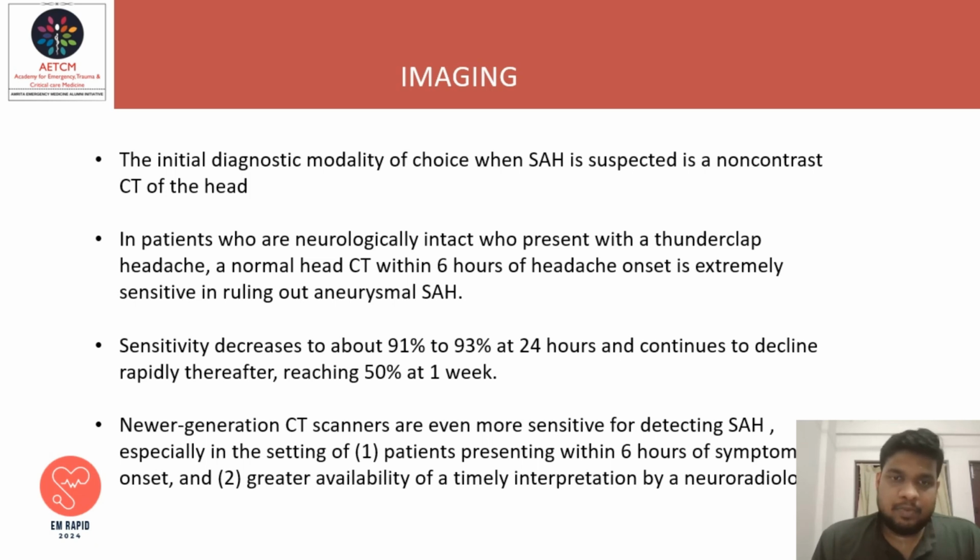Sensitivity decreases to about 91% to 93% at 24 hours and continues to decline rapidly thereafter, reaching 50% at 1 week. Newer generation CT scanners are even more sensitive for detecting SAH, especially in the setting of patients presenting within 6 hours of symptom onset and greater availability of timely interpretation by a neuroradiologist.